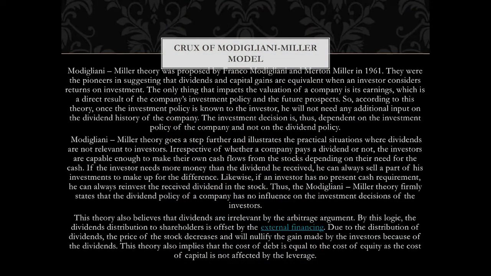This theory is in direct contrast with the dividend relevance models which I just taught you, the Walter model and the Gordon model, which deem dividend to be important in the valuation of a company. Now see, this theory was proposed by Franco Modigliani and Merton Miller in 1961. They were the pioneers in suggesting that dividend and capital gains are equivalent when investors consider returns on investment. The only thing that impacts the valuation of a company is its earnings, which is a direct result of the company's investment policy and the future prospects.